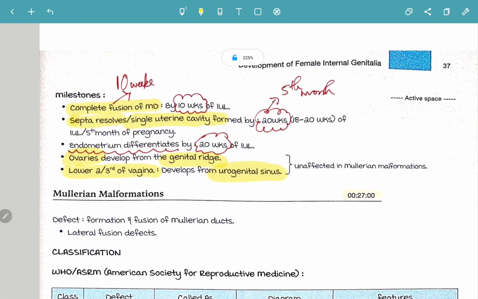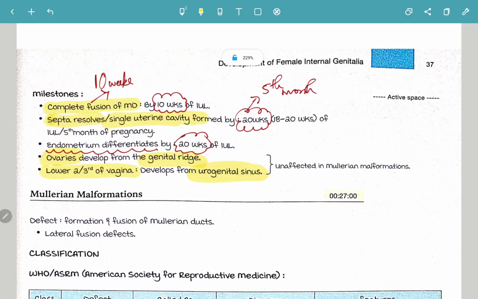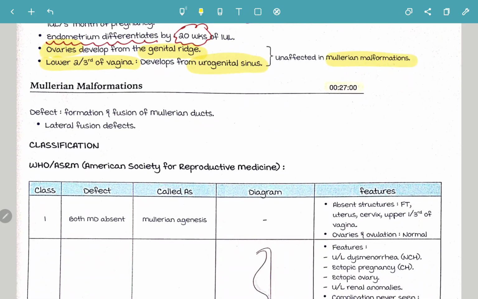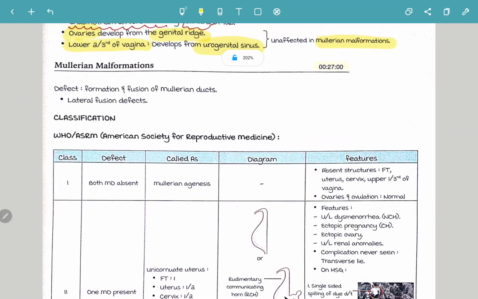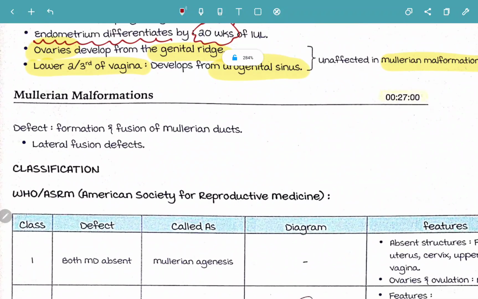And both of these, the ovary developing from the genital ridge and the lower 2/3 of the vagina developing from the urogenital sinus, are going to be unaffected in Mullerian malformations. Either the ovary or the lower 2/3 of the vagina, developed from the genital ridge or urogenital sinus, is unaffected in any Mullerian malformation. Now, very important, this can also be a short note. Write a short note on Mullerian malformations.